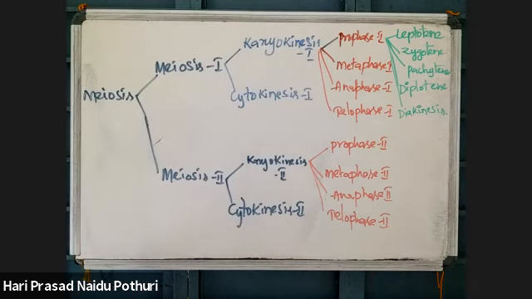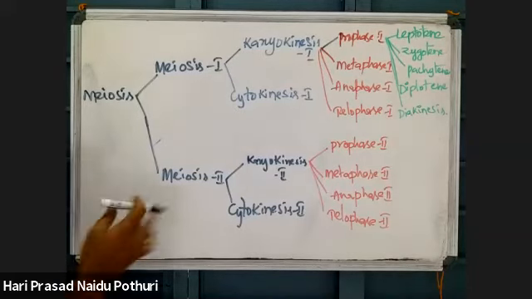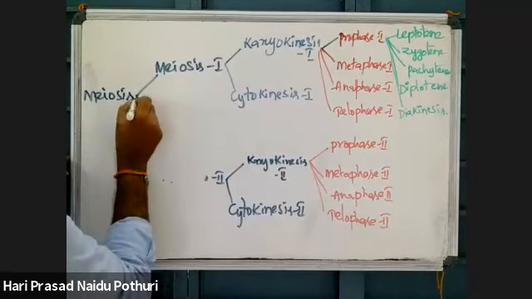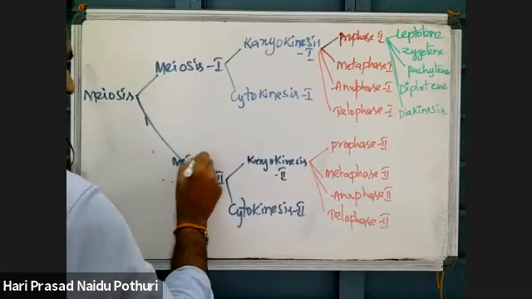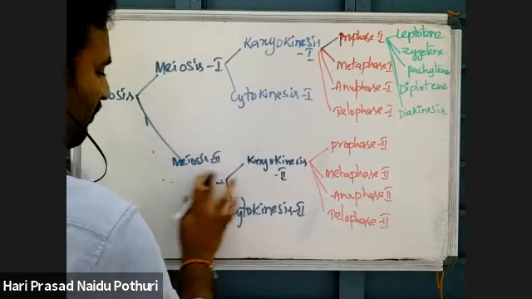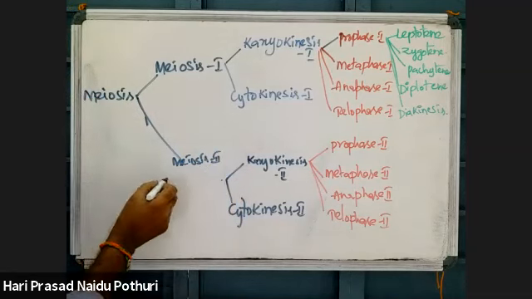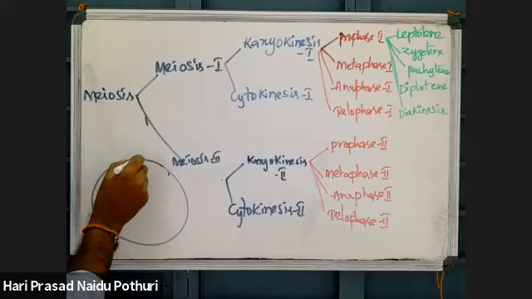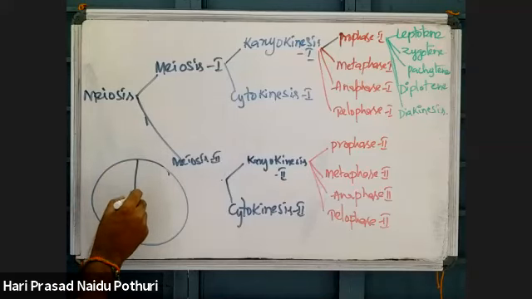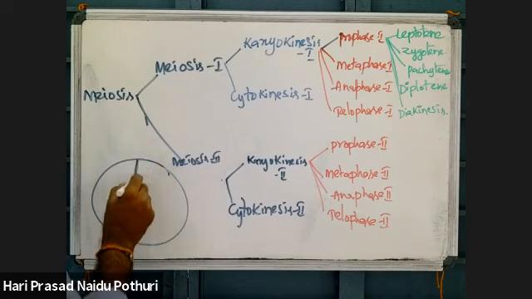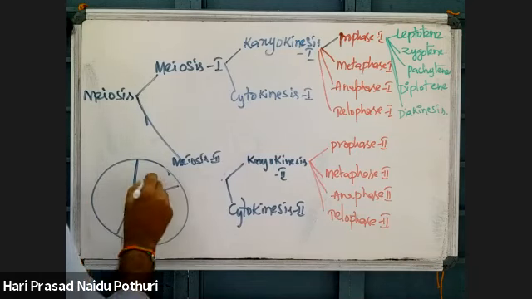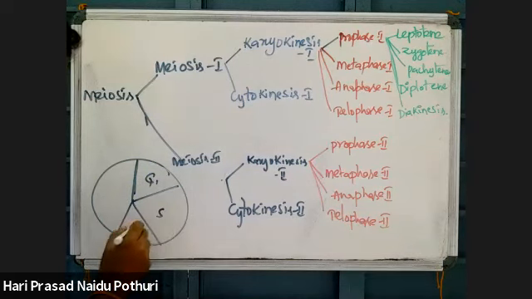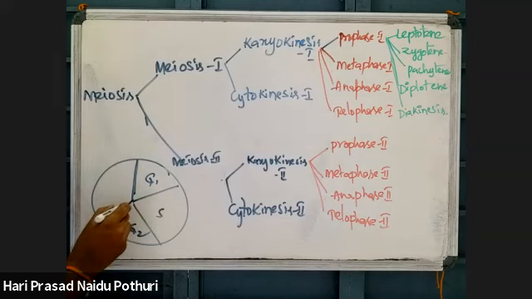That means if you take a cell, what is the order of events? Interphase is there, no? Interphase will be there, G1, S, G2.